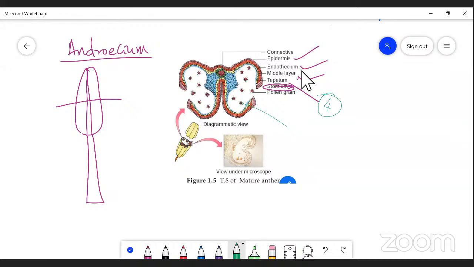Tapetum is of two types. They are secretory tapetum and invasive tapetum. Secretory tapetum, and one more category, invasive tapetum.